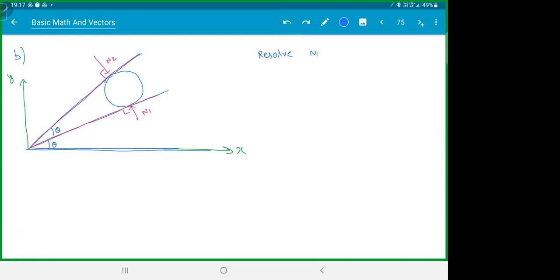Able to visualize the diagram? The ball is stuck between two inclines. Resolve N1 and N2.